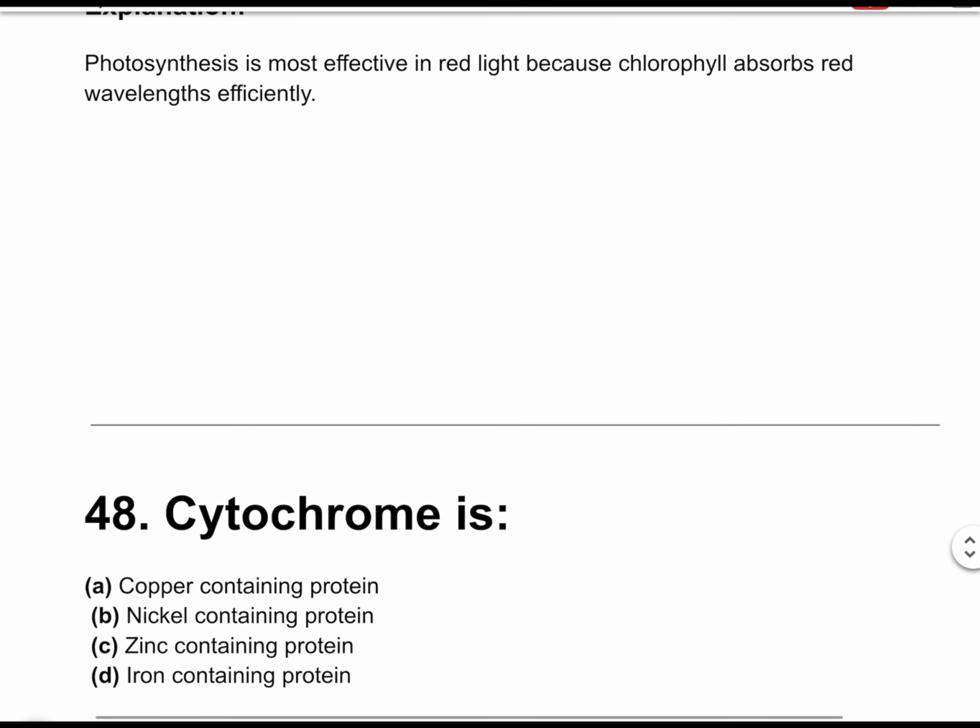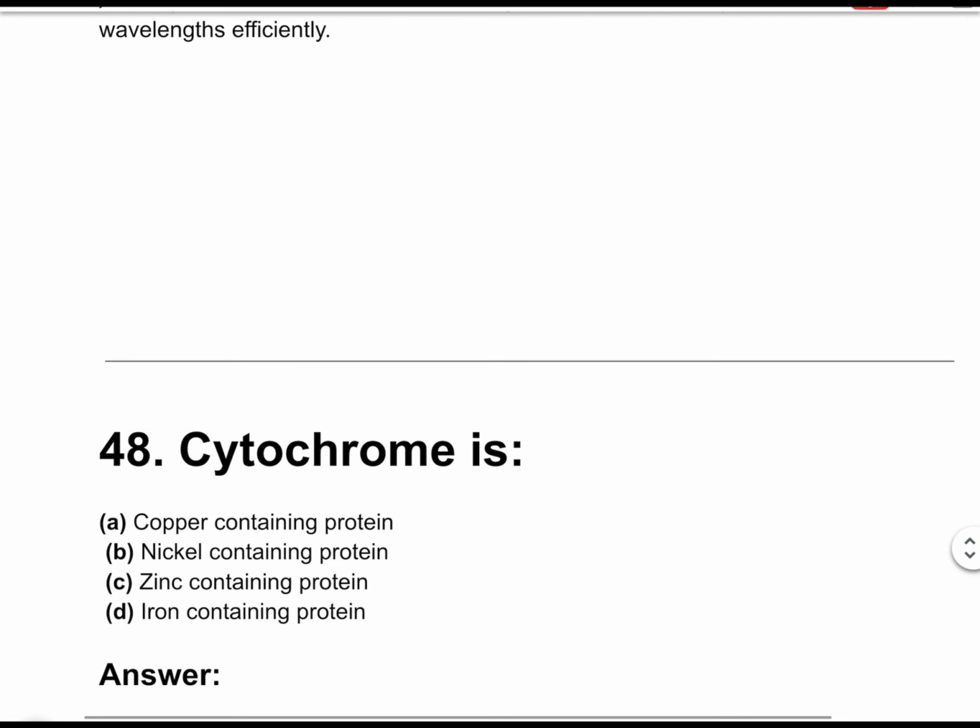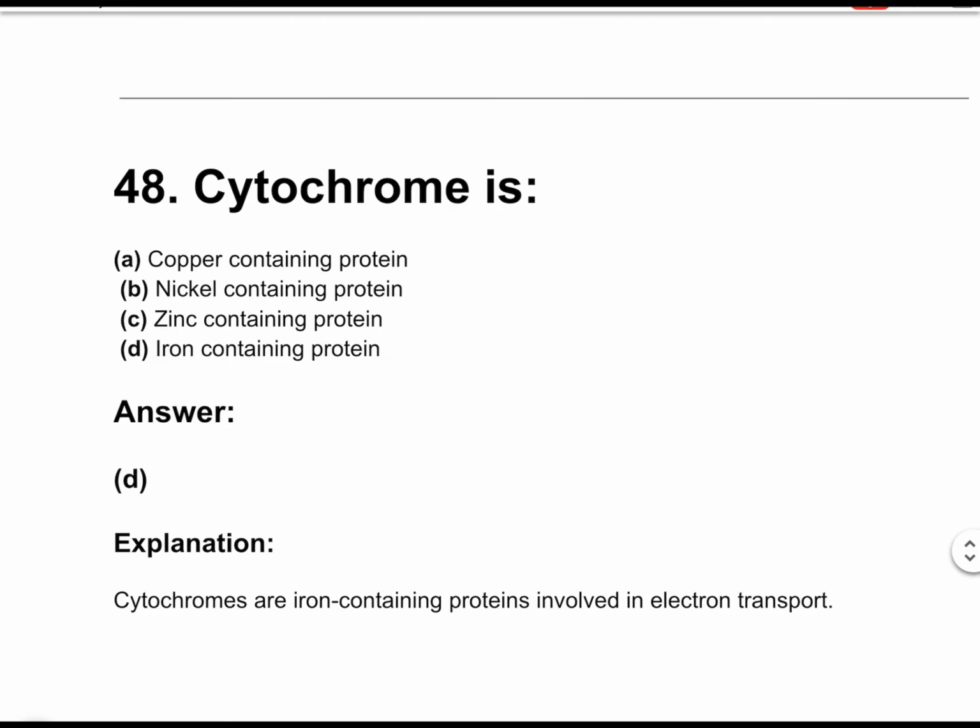Question number 48. Cytochrome is. The correct answer is option D, iron containing protein. Cytochromes are iron containing proteins involved in electron transport.